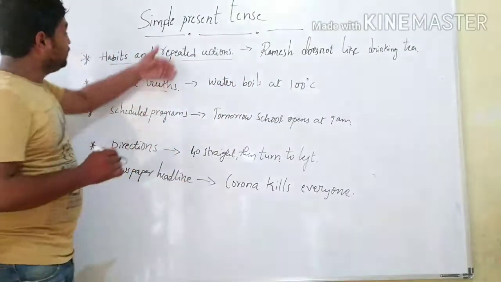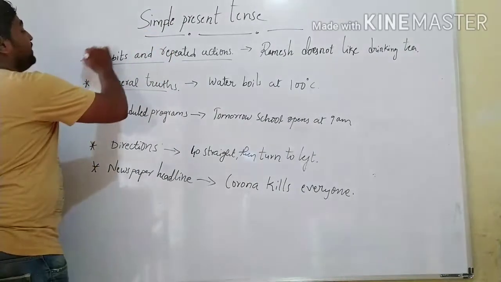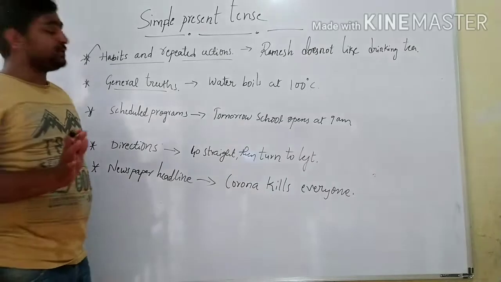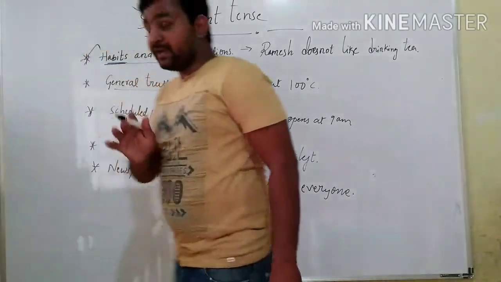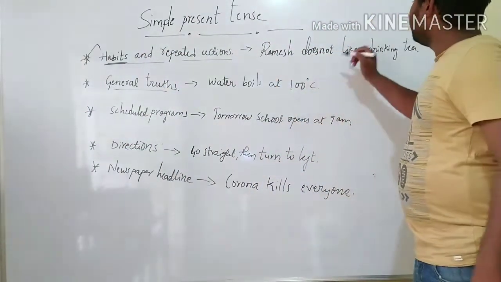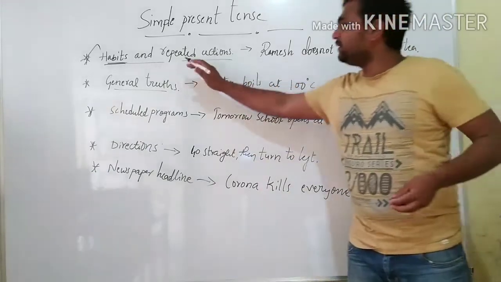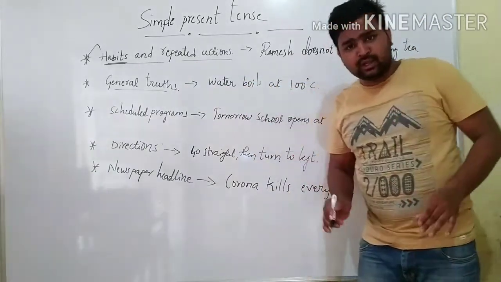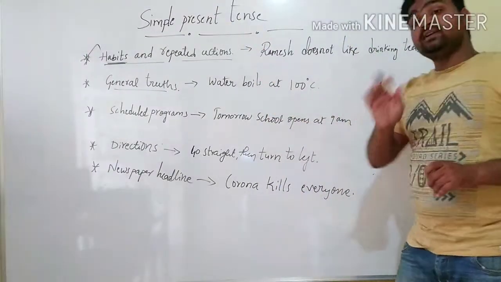So now you can see the functions of simple present tense. First one is habits and repeated actions, right? Simple present tense is used to express the habits and repeated actions, like Ramesh does not like drinking tea. It means it's a habit or repeated actions. Not only today, all the time Ramesh doesn't like drinking.